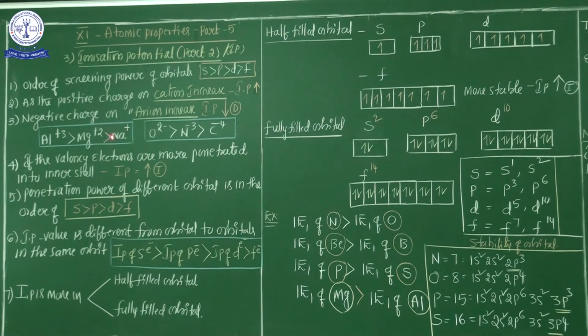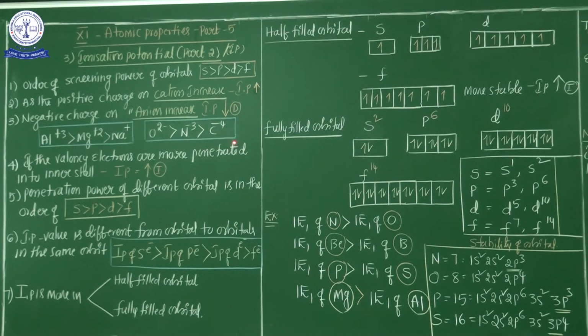Already in my previous session the definition of ionization potential and the units of ionization potential were discussed, and ionization potential depends on the following factors. Factor number 1, number of shells or atomic size; effective nuclear charge; shielding effect and penetration power; and stability of half-filled or fully filled electrons.